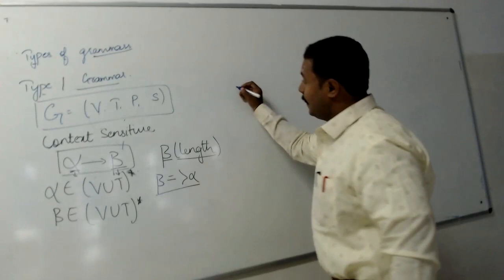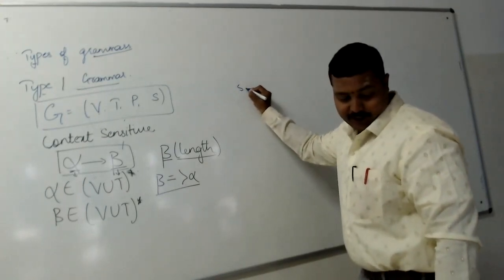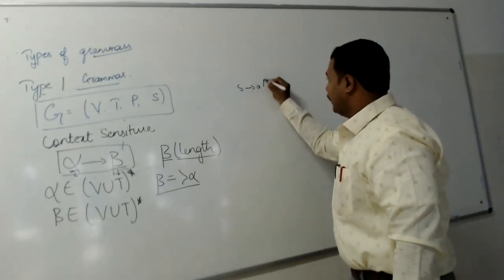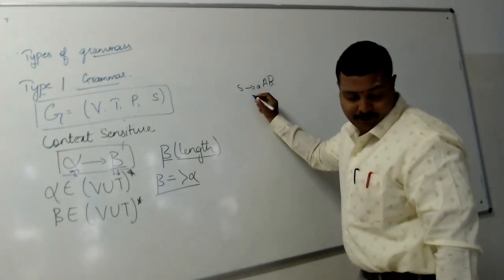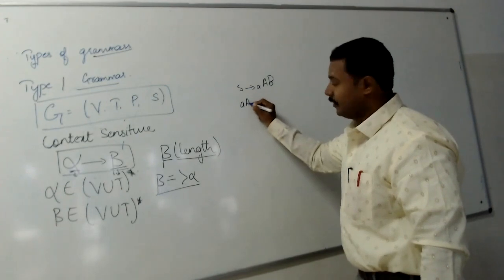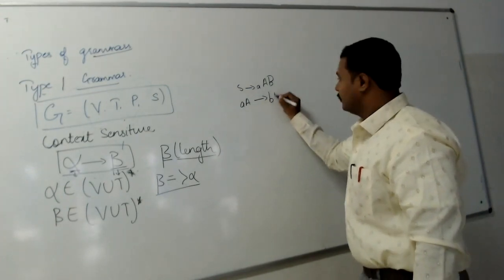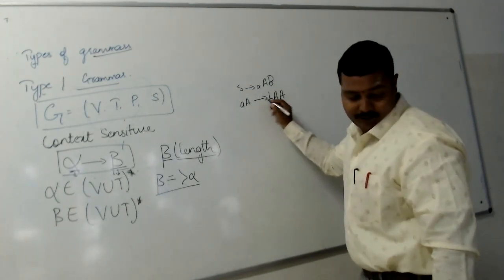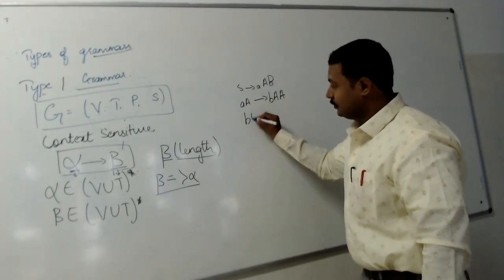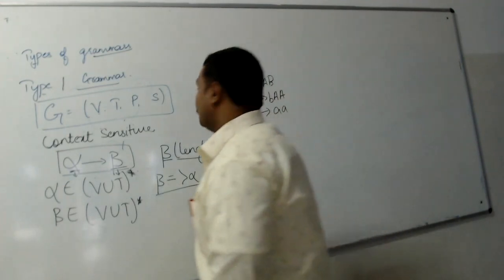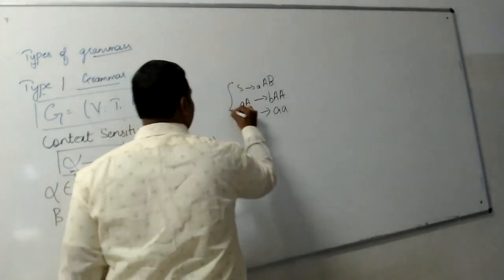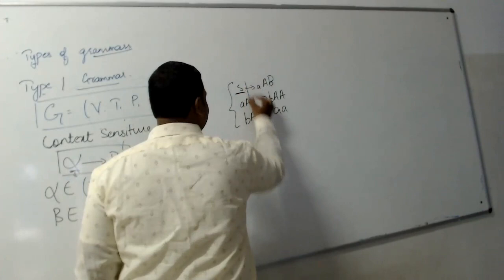I'll write here: S tends to AAB, capital letter B, AA tends to BAA, and BA tends to AA, right? So you can clearly make sure that the length of alpha is this, right?